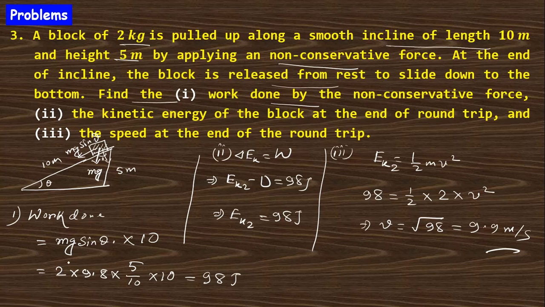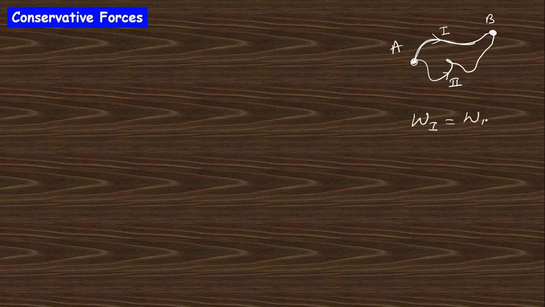So you can proceed to the next topic, that is called the conservative force. What do you mean by conservative force? A conservative force is that force for which the work done is independent of the path. If there are 2 points, A and B, and a particle goes along path 1 and along path 2, the work done will be the same. Work done along path 1 equals work done along path 2. This force is called the conservative force.